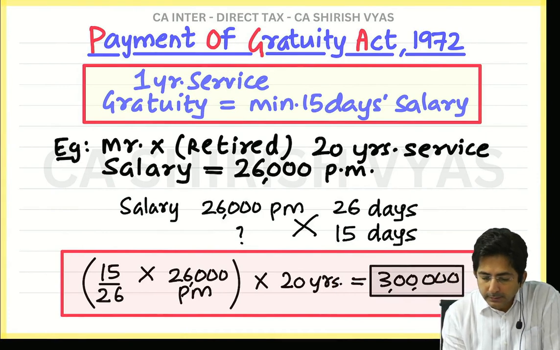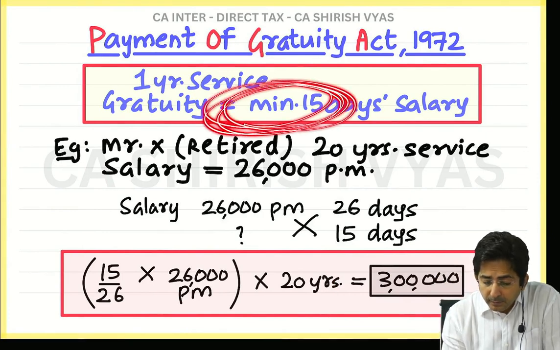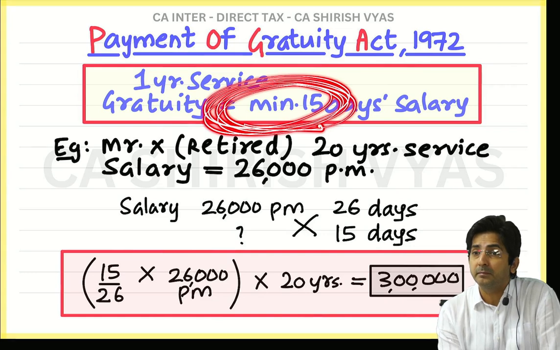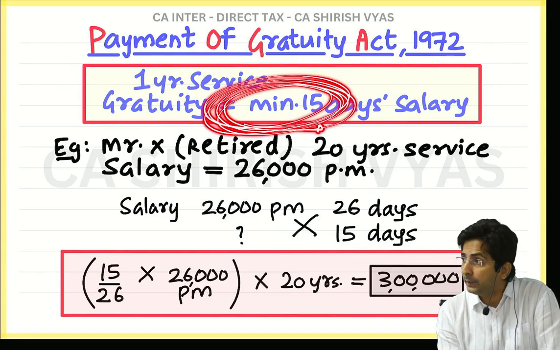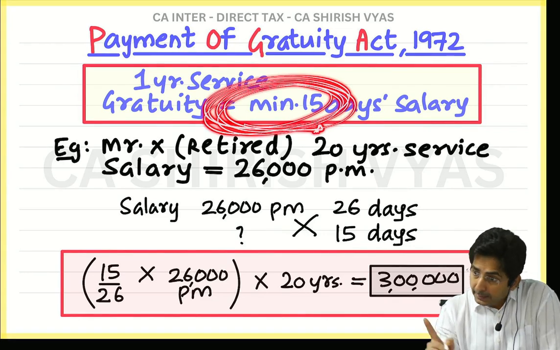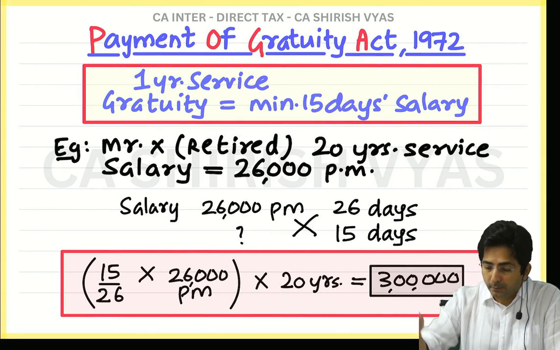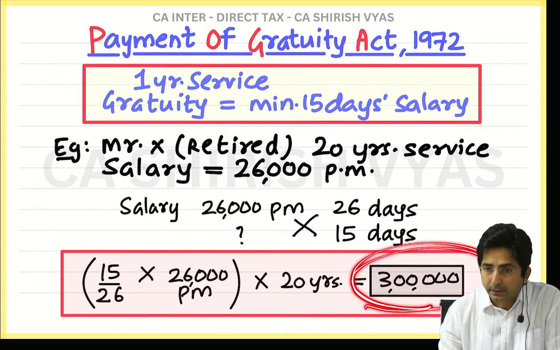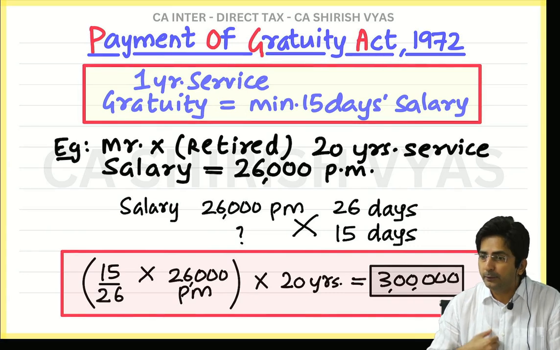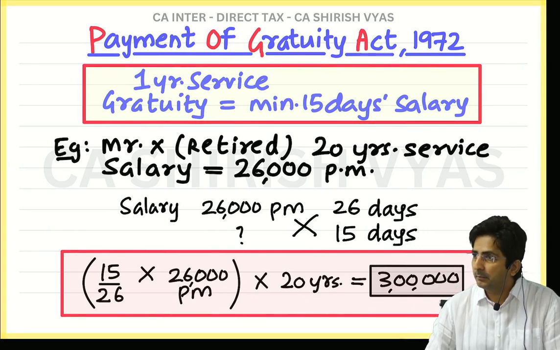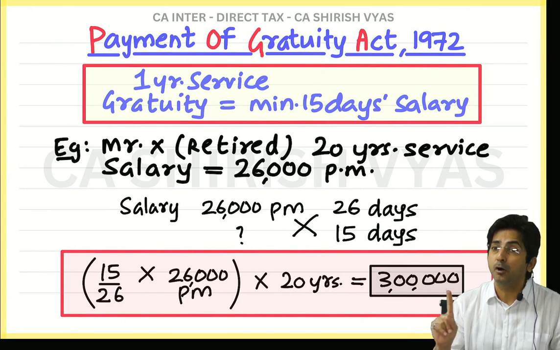Because the law says this is minimum. Minimum means minimum. So the company cannot give less. They can give more. So for example, this employee's right was 3 lakhs. The employer might say, I am giving you 7 lakhs. The boss can give more, but he cannot give less.